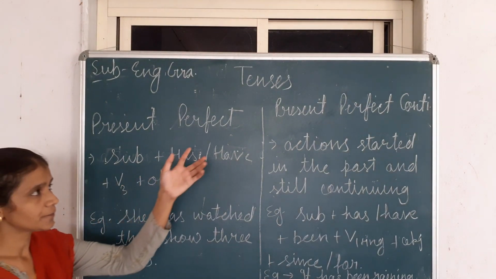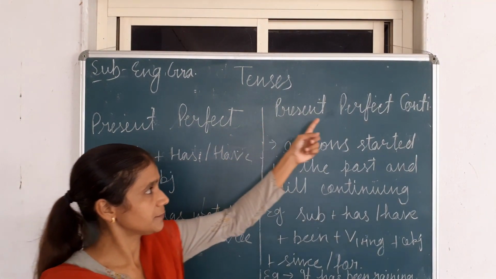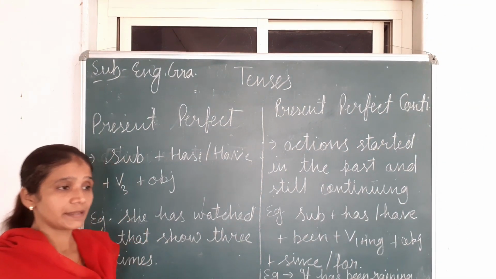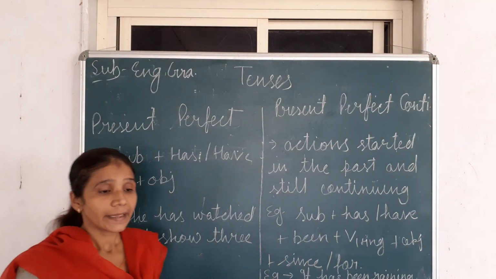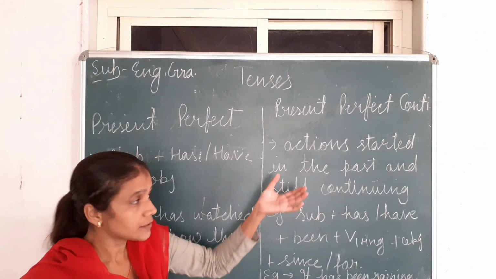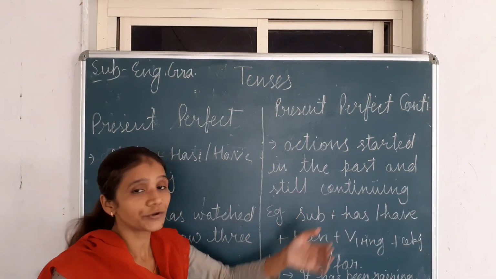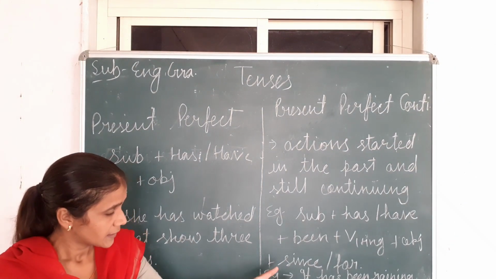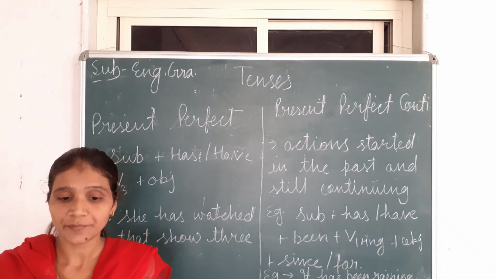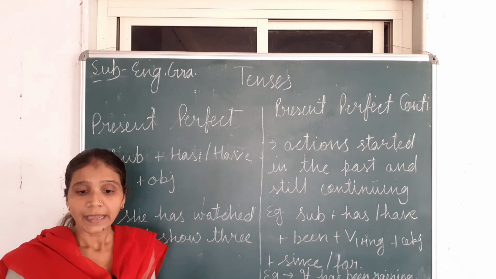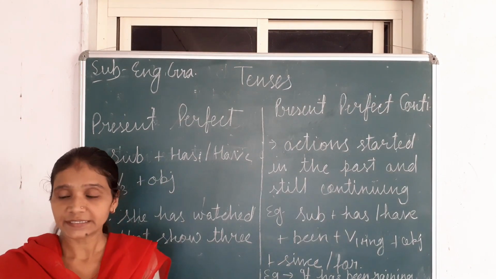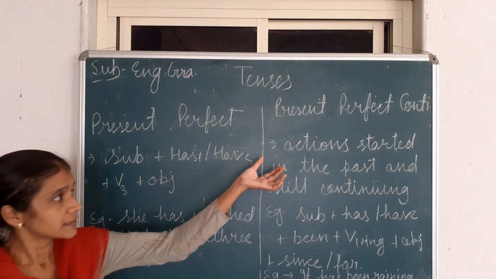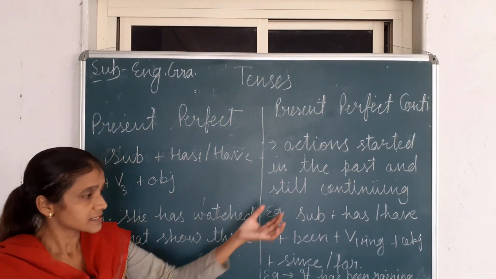Now we'll discuss the fourth tense, that is present perfect continuous tense. In present perfect continuous tense, we are talking about actions that started in the past and are still continuing. If I say, I started this chapter at 10 o'clock and now I have been teaching you since 11 o'clock. You understand? The action already started and is still continuing.